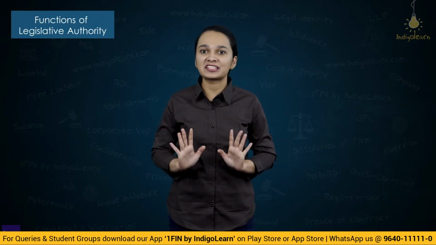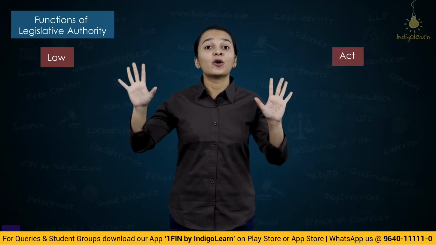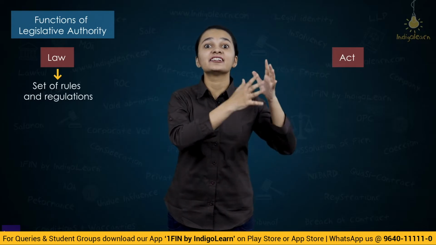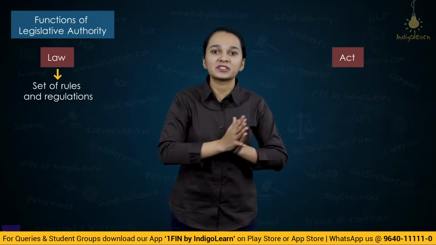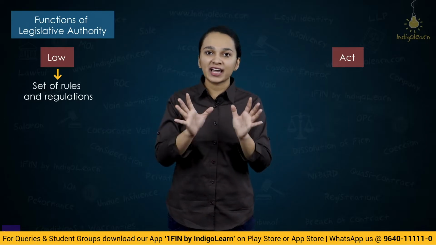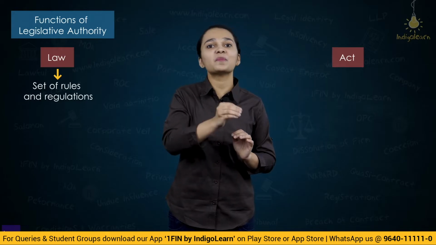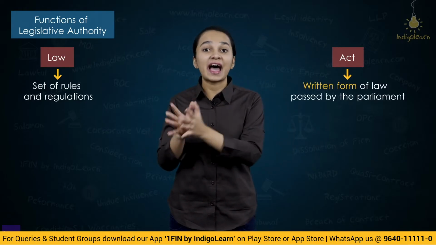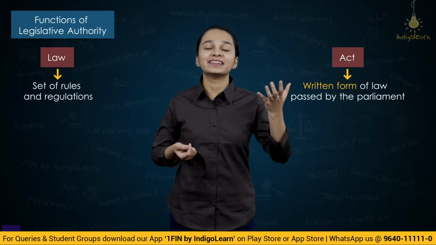Now we have two words in front of us. One is law and the other is act. Law, like I've told you, is a set of rules and regulations. And for act, there are different acts which have been made for specific purposes. An act is also a law, but it is a written form of law which is passed by the parliament. So an act is nothing but the written form of law which is passed by the parliament.